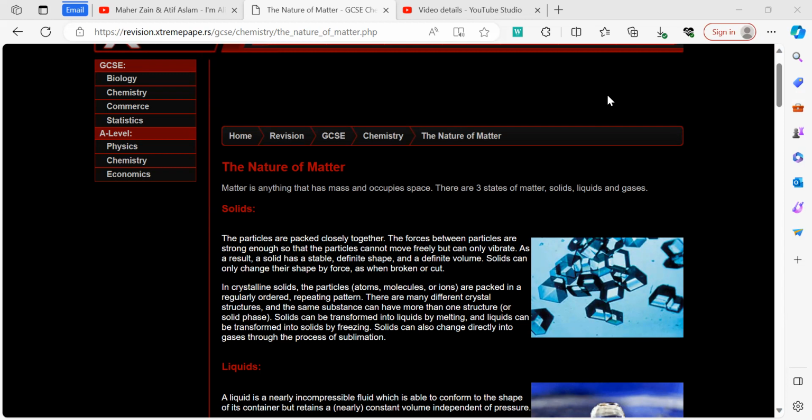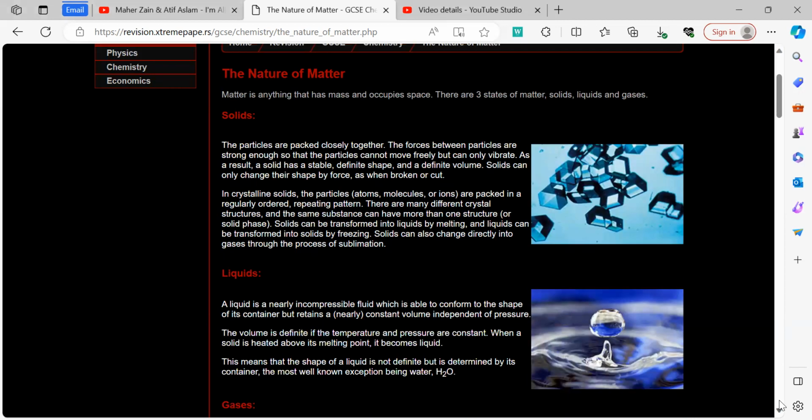Examples include an ice cube. An ice cube always has a definite volume, a definite size, and a definite shape. In comparison, liquids have two of the properties the same; however, one property differs. For example, 1 liter of liquid always occupies the same volume if we place it in a jar, a bottle, or a cup. However, the shape is the only thing which differs.